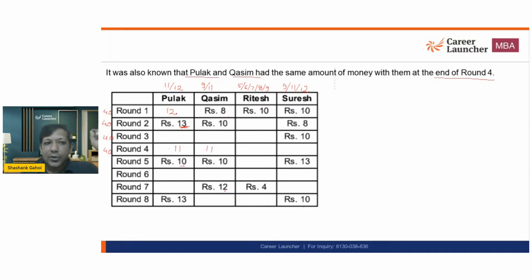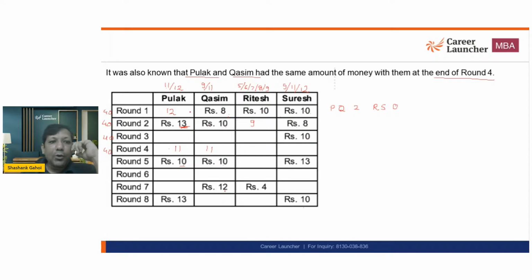So in the first round, Pulak won 2 rupees, Qasim lost 2 rupees, Ritesh and Suresh didn't change anything. It means there is a match between Pulak and Qasim, and that is a 2 rupee game. And Ritesh and Suresh opted out of the game. They did not play anything. So the change of amount is 0. Now 13, 10, and 8. So this value has to be 9.